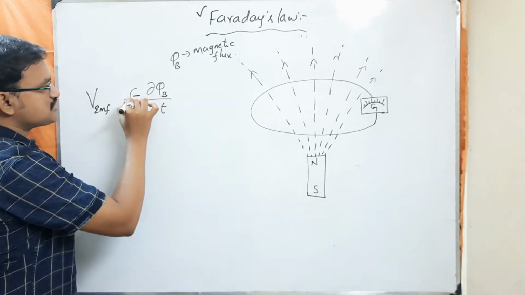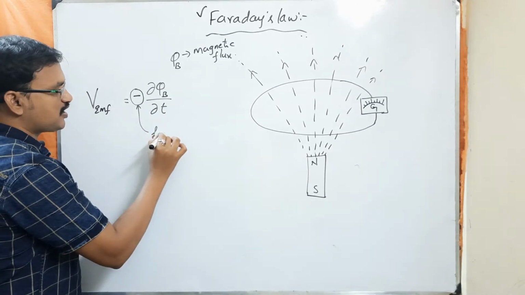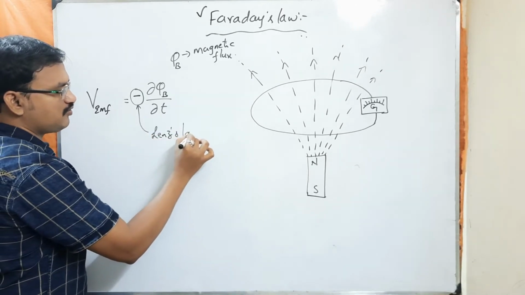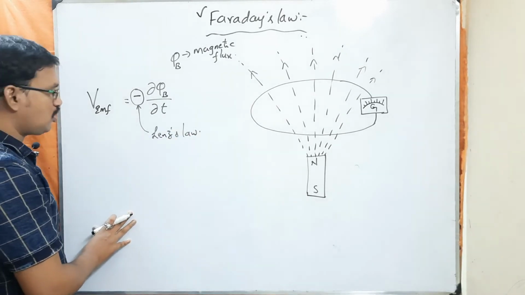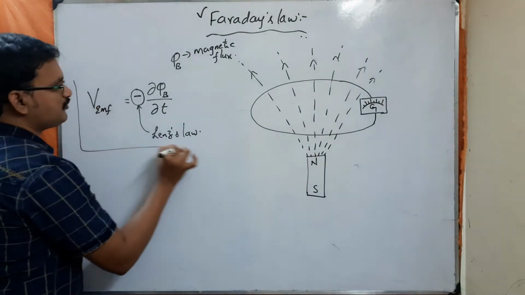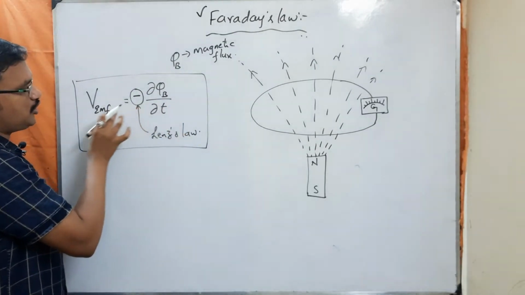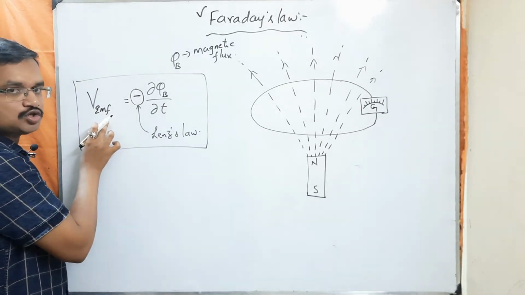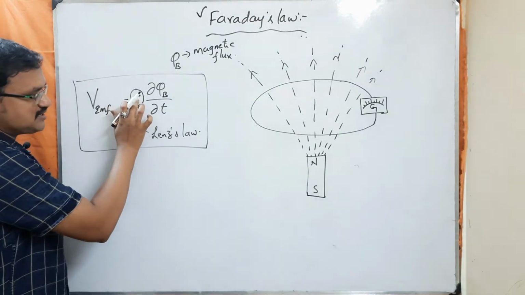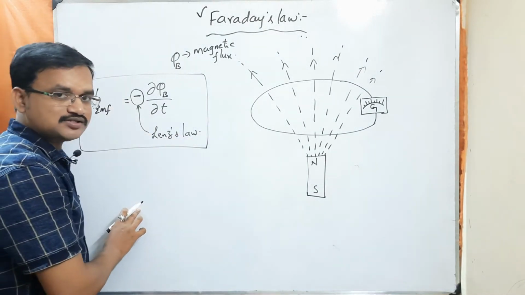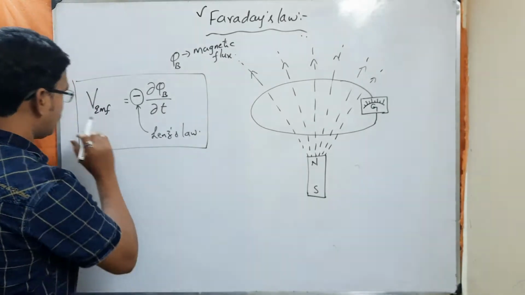So why are we putting this minus sign here? This minus sign is because of Lenz's law. We will see what this Lenz's law is later. Understood? So this is the mathematical form of Faraday's law. Whenever there is a change in magnetic flux, it is going to induce an EMF around the closed loop, and we have to put a minus here. This minus sign is because of Lenz's law, and we will see what Lenz's law means later. Understood?